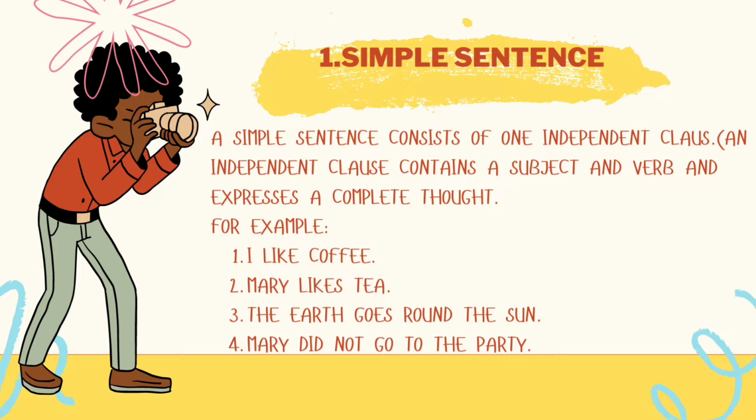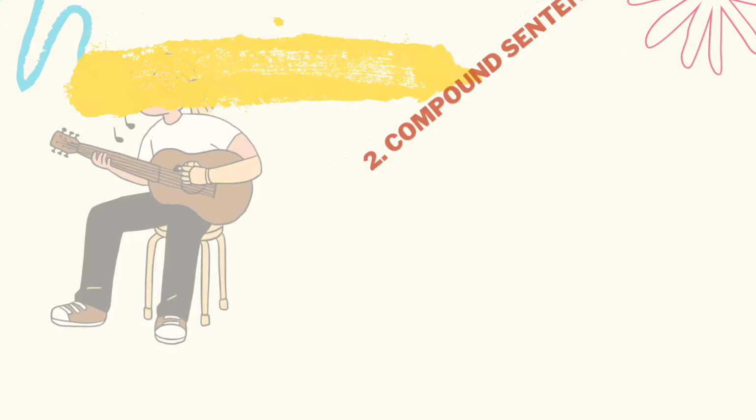Coming to simple sentence. A simple sentence consists of one independent clause. An independent clause contains a subject and a verb and expresses a complete thought. For example, I like coffee. Mary likes tea. The earth goes around the sun. These are examples which express a complete thought. These are some of the examples of a simple sentence and you can easily understand simple sentence by these examples.